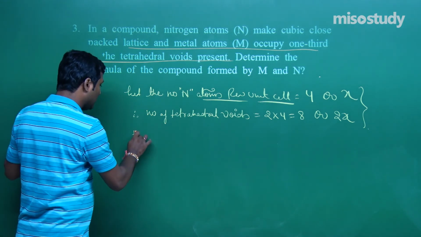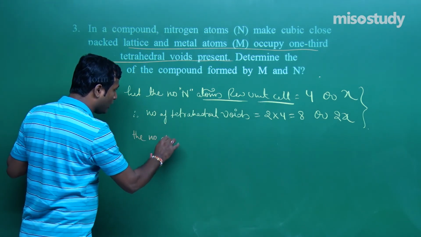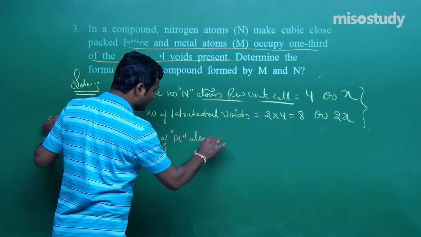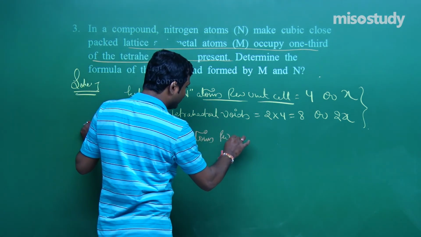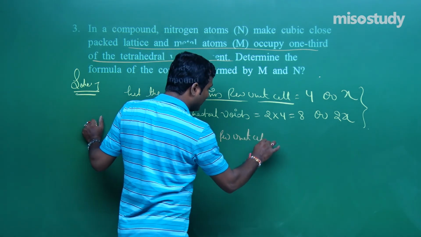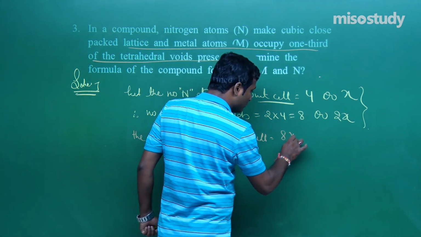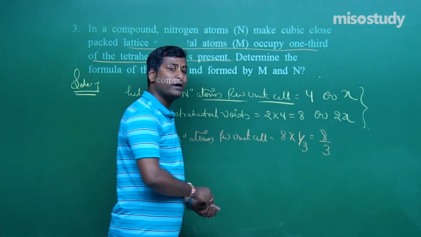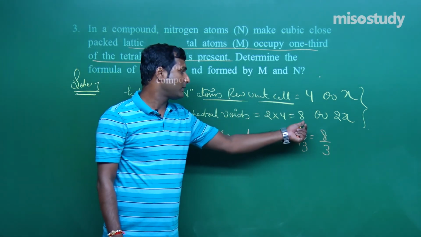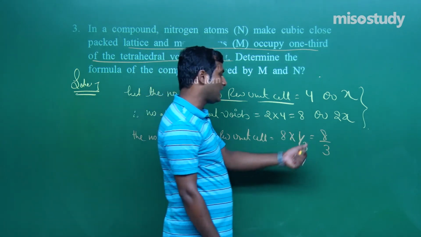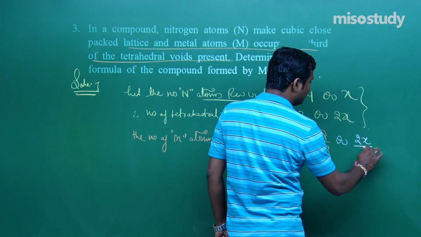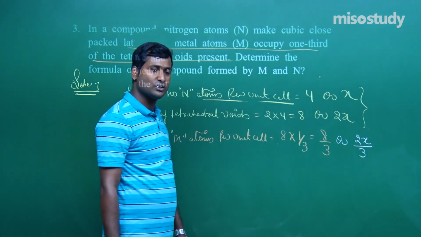The metal atom occupies 1/3 of the tetrahedral void. So the number of M atoms per unit cell in this case, we will write here 8 into 1 by 3, that is 8 by 3. Number of tetrahedral voids is 8, 1/3 of it is 8 upon 3, or you can write 2x divided by 3, whatever the situation.